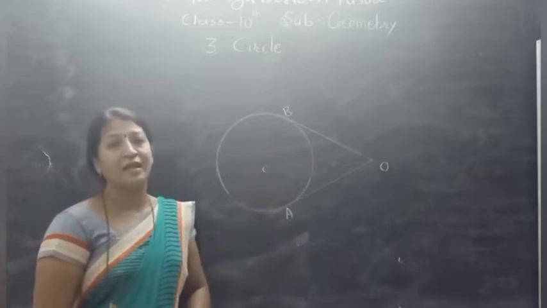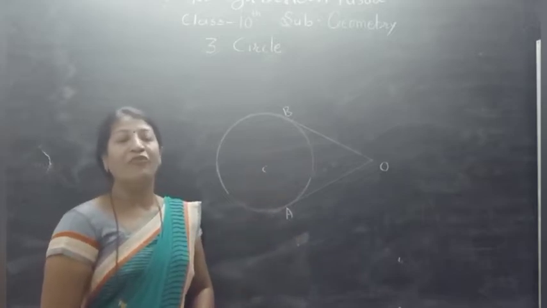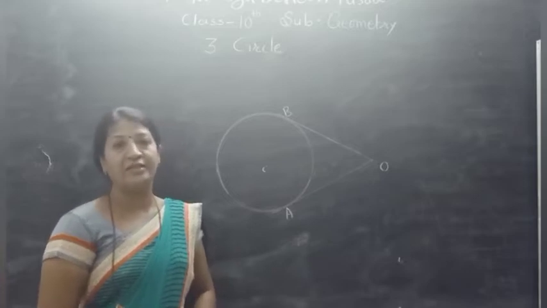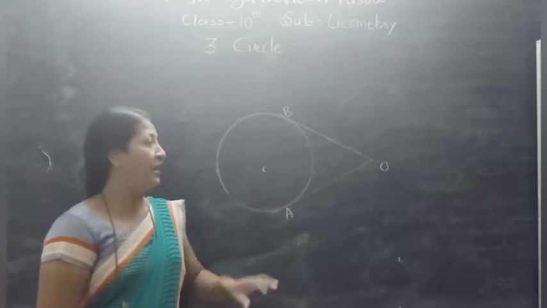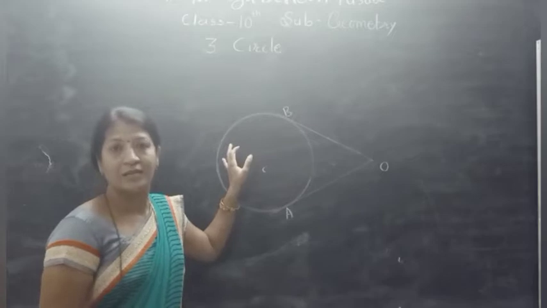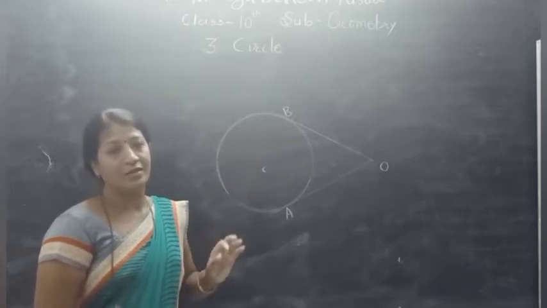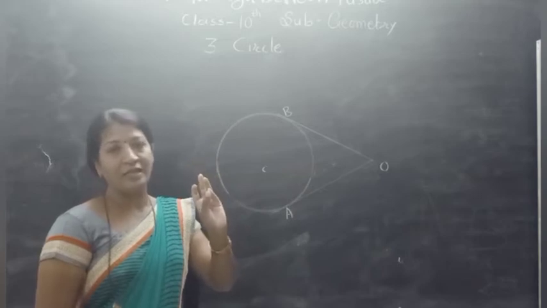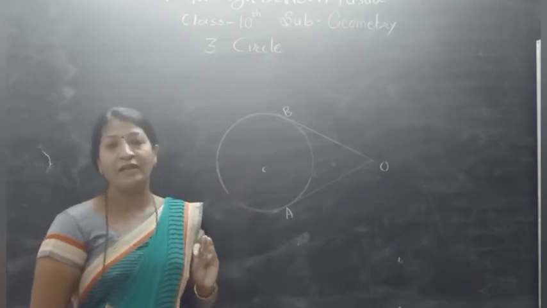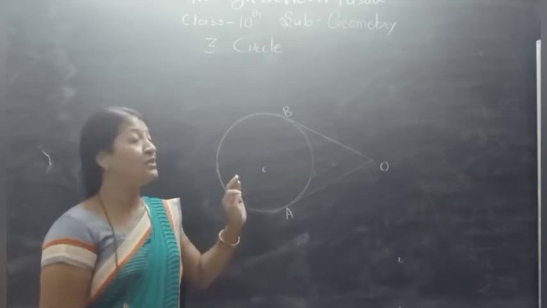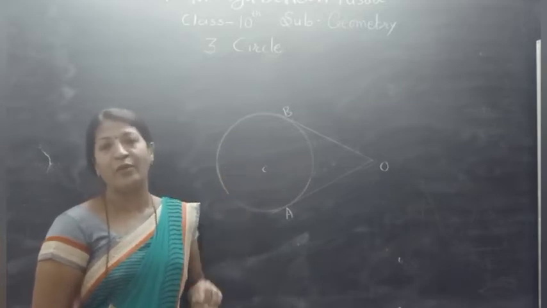If the point lies on the circle, at that point one and only one tangent is drawn to the circle. And if the point is inside the circle, no tangent is possible to the circle. So if the point is inside, we cannot draw any tangent. If the point is on the circle, we can draw one and only one tangent.